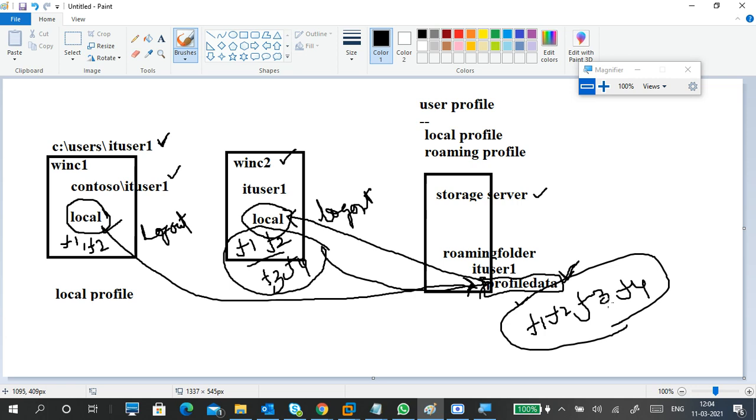So wherever the user logs in, he can access his complete profile data. In a local profile, whenever you log into one PC and create data in that PC, the data stores in that PC only. If you create it in C1, it is in C1 only. If you go to C2 and create some data, it stores in C2 only. You can't access the C1 data, and you can't access the C2 data either.